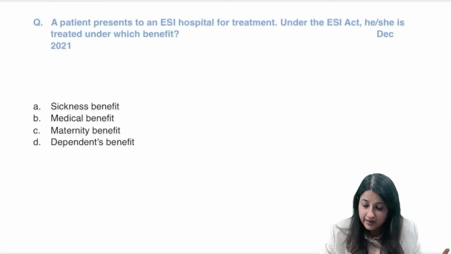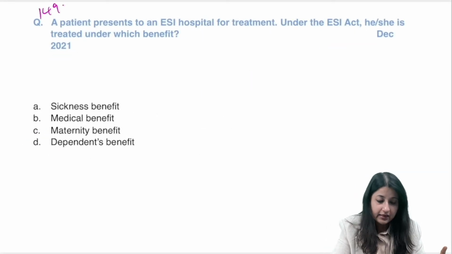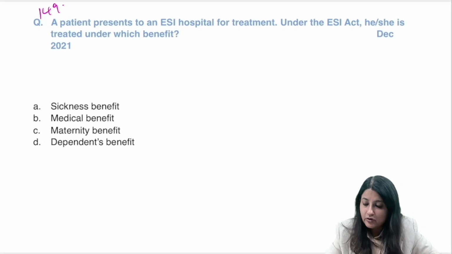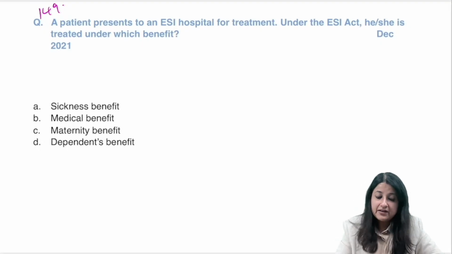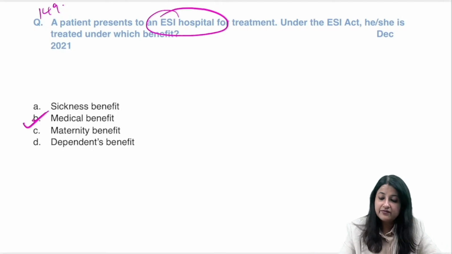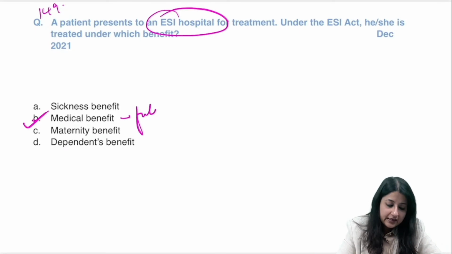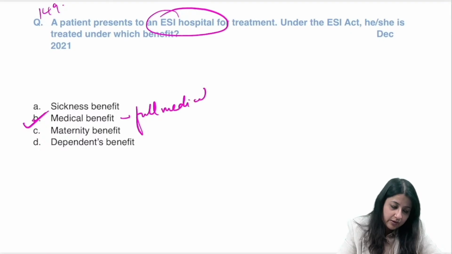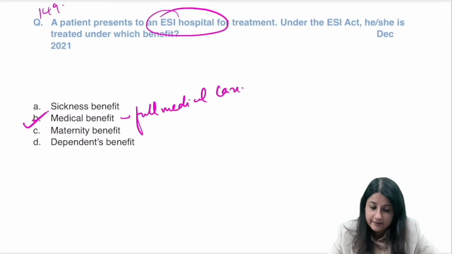Question number 149: a patient presents to an ESI hospital under the ESI Act. He or she is treated for which benefit? Now ESI hospital, please don't say sickness benefit, it is medical benefit. Medical benefit is full medical care.